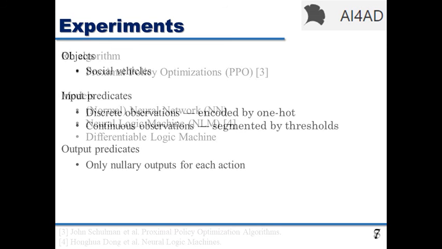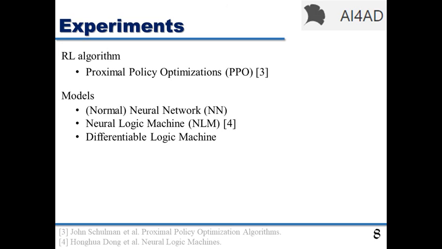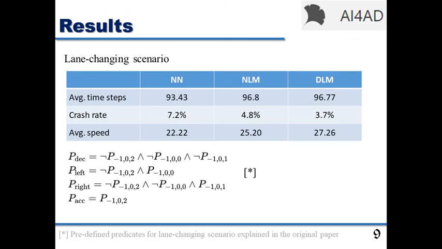For the training process, we use the PPO algorithm to train 3 models, which are neural network, NLM, and DLM. We haven't mentioned before that NLM, the neural logic machine, is the basis of DLM, with almost the same structure without the capability of extracting logic programs. Here shows the training results. What to emphasize is that the comparison is not to show which model is better. Instead, it gives the evidence that DLM, while providing logic solutions, doesn't sacrifice its performance.